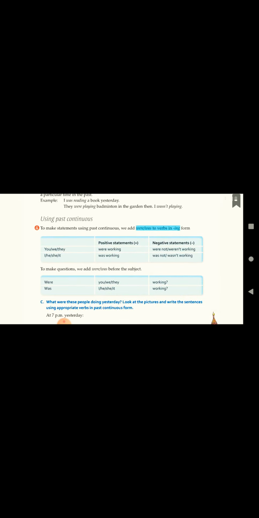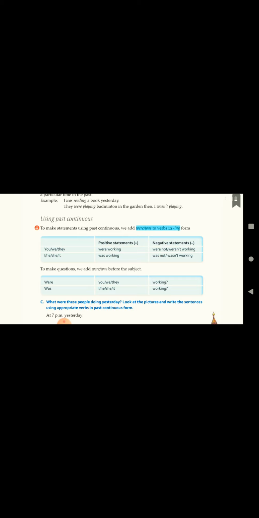And when do we use were? For second person, singular and plural, both we use you only. So you were. And for first person plural and third person plural, we and they. We is first person plural and they is third person plural. You is also second person plural, but you is the same for singular and plural. So we always keep were. You were verb plus ing. Now that is for positive statements.